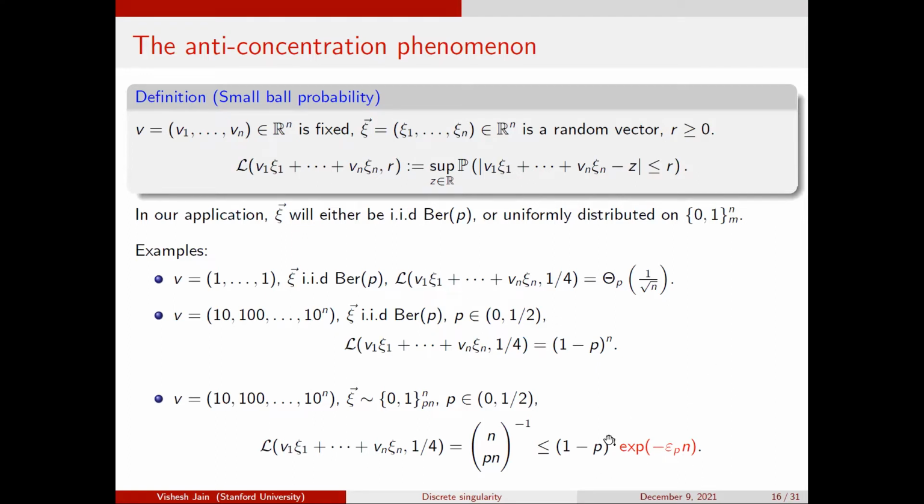This also shows why we cannot handle the case p equals 1/2, because if p equals 1/2, then the gap between (1/2) to the n and n choose n over 2 inverse is only polynomial, and the arguments that we have lead to some exponential loss. So having this exponential room is very important. This is the one-line summary of why working on the slice is important and why we need to work with non-uniform distributions.